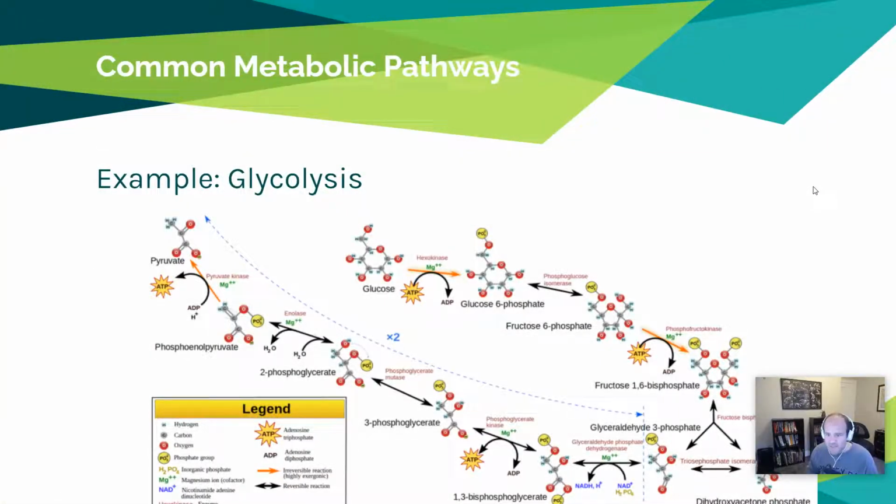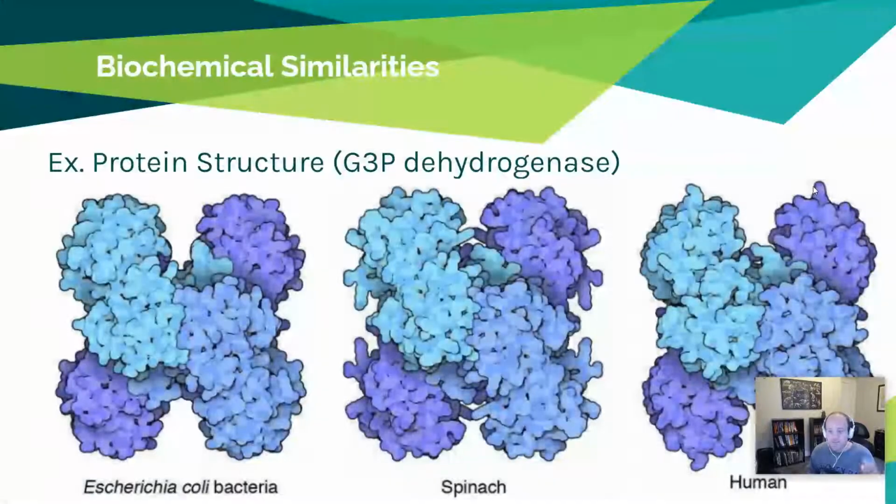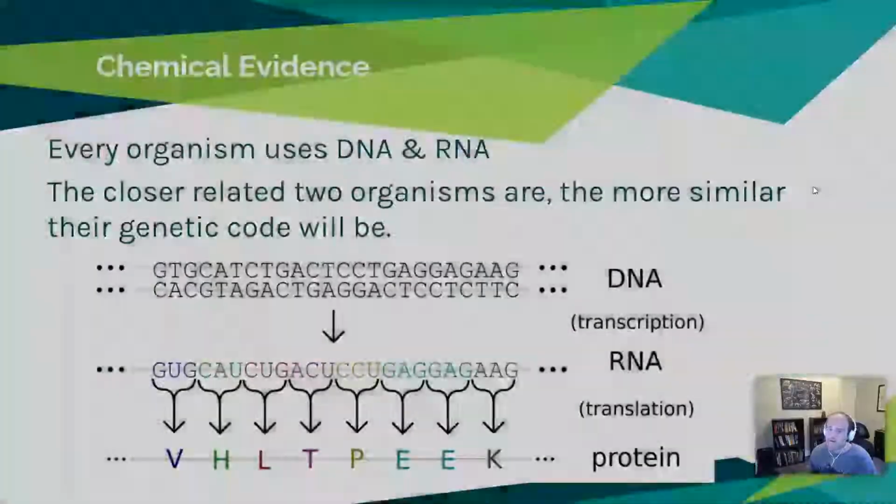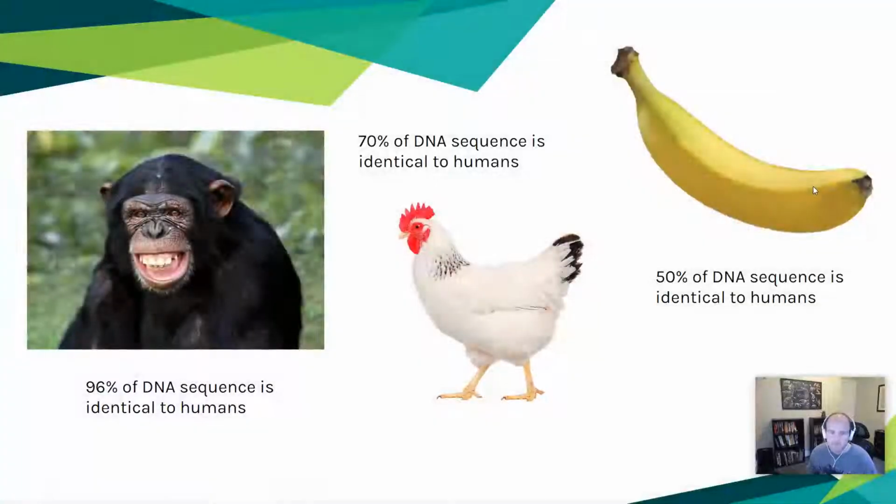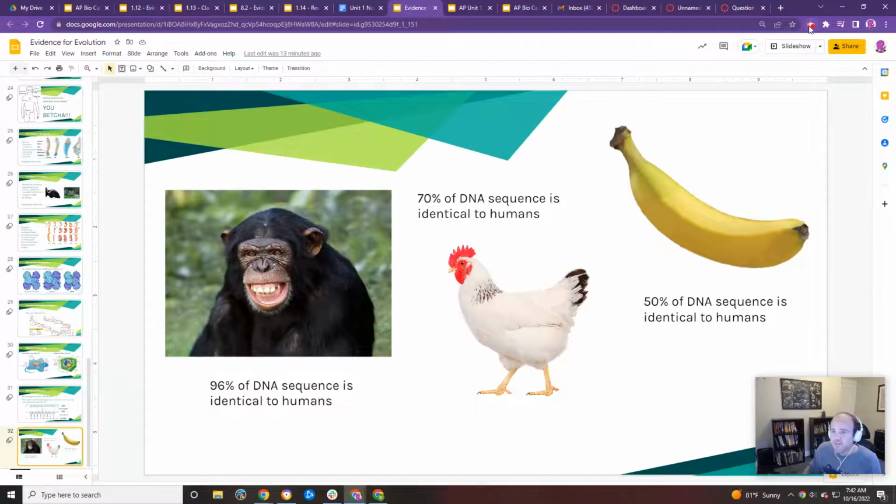The pathway, all the enzymes we need for carrying out glycolysis, it's the same pathway. We need the same enzymes. Similar proteins, we need the same genes to make the same protein. So these are the genes we're talking about when I say that they're the exact same. So here's all our evidence showing that we have common ancestors. And if we have common ancestors, that means the only way that life could have radiated out is through evolution. And so these are our pieces of evidence for evolution.